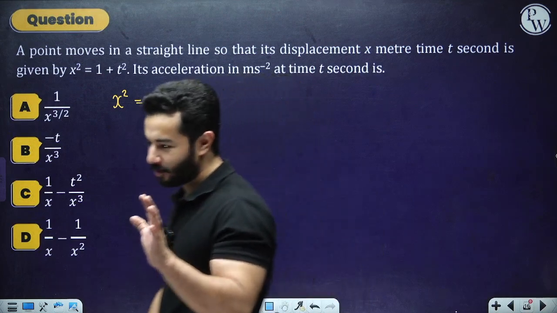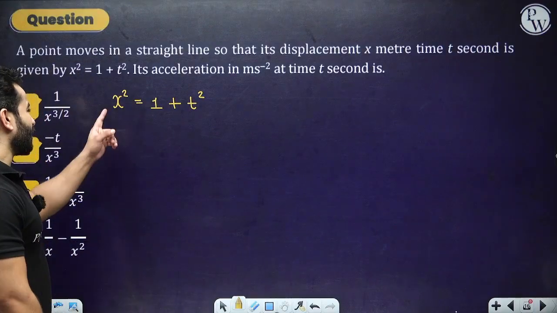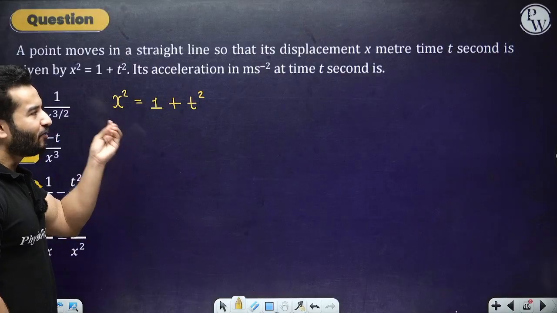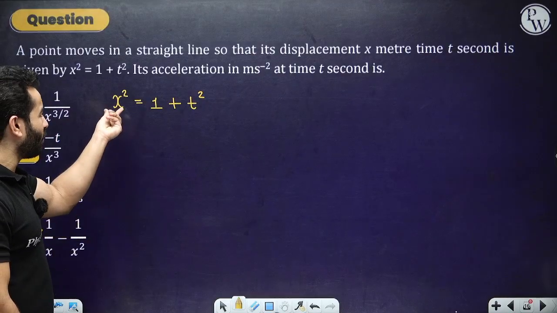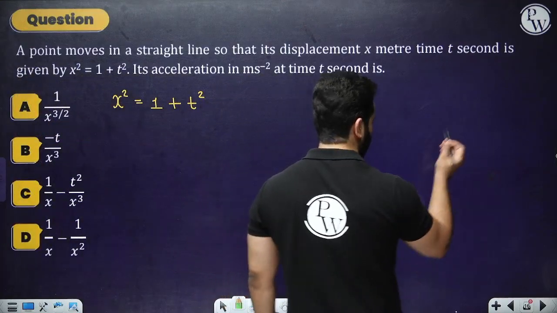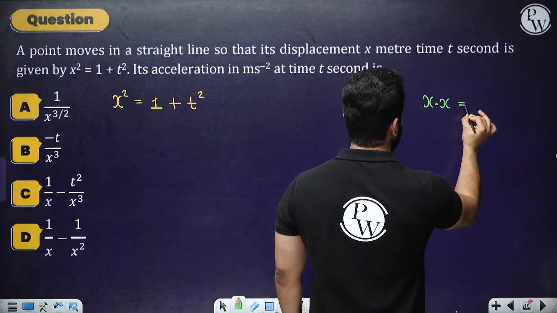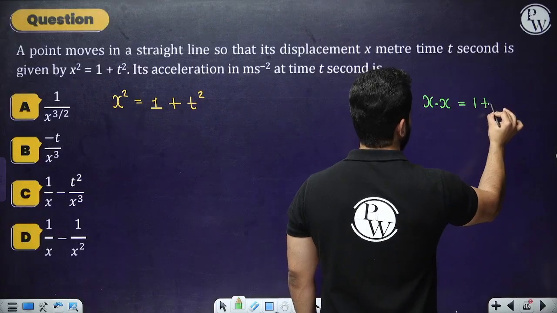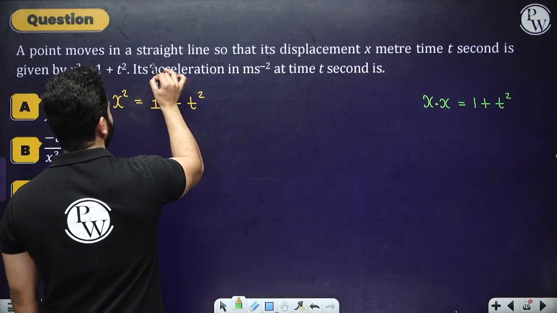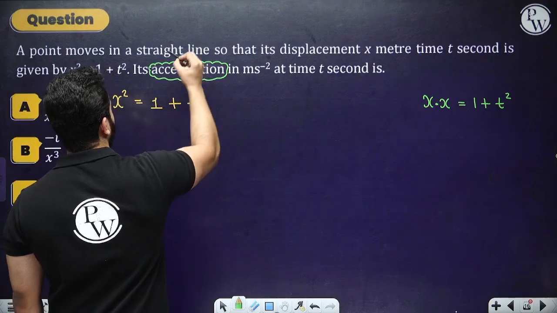Okay, hopefully you have paused it, you have tried it. Now I'm going to start. The first thing that you need to do over here is differentiate it. Now I want you to be very fast, but for the first time I'm going to explain how I'm trying to solve it, right? And see how I'm doing it. It is actually x times x equals 1 plus t square, and they are talking about acceleration. I'm breaking this down into small bits so that everyone can understand.